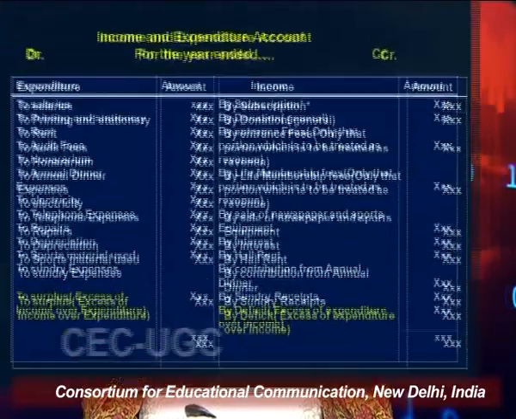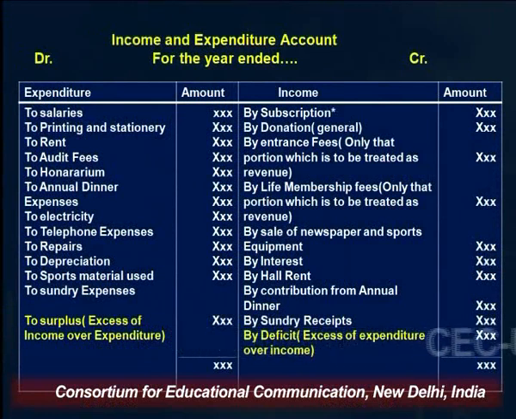So this is the format of income and expenditure account. It has two sides, since it is an account, and all types of accounts have two sides. One is the debit side, which is depicted with the term DR, and the right hand side is known as the credit side, which is depicted with the term CR. As you can see, on the debit side all expenditures are shown, and on the credit side all incomes are shown.